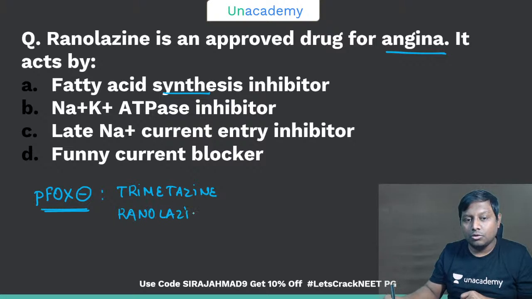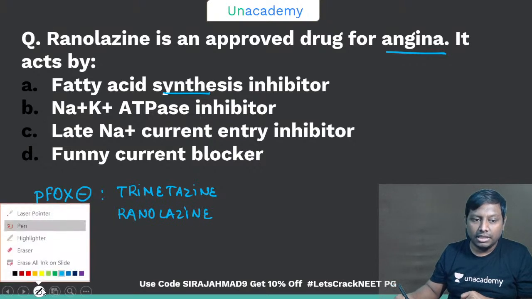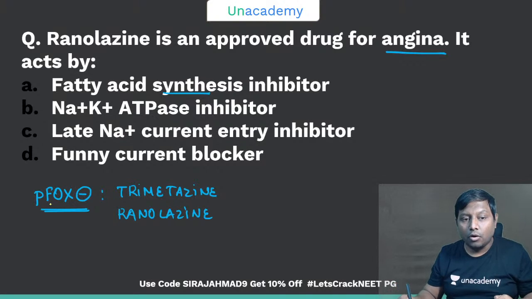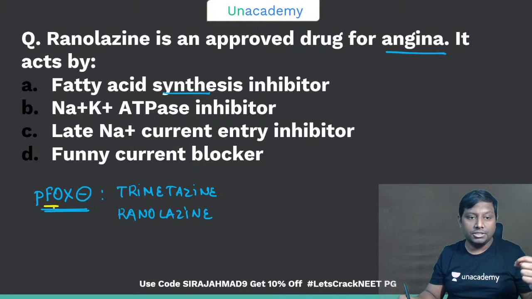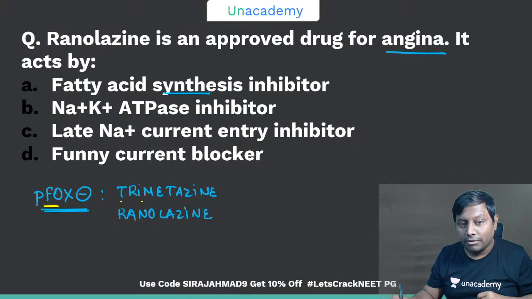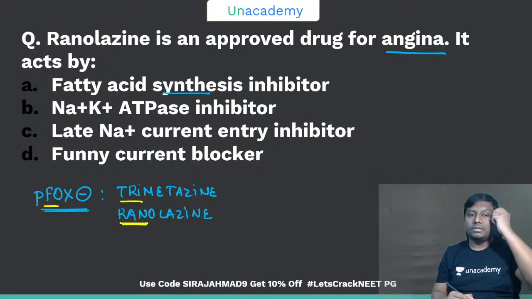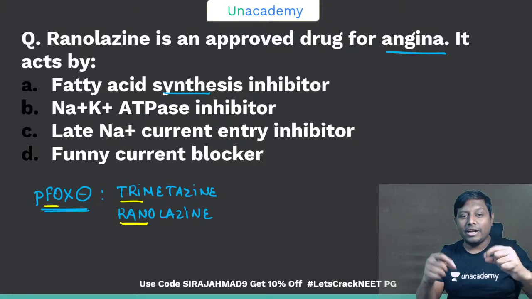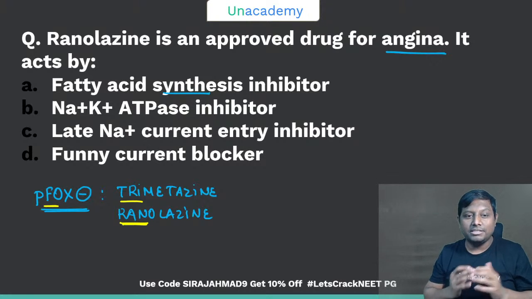You can remember it like this: if you want to burn your fat, try running. Trimetazidine and Ranolazine, you will remember in the examination like this: if you want to burn your fat, try running. Okay, so trimetazidine and Ranolazine.